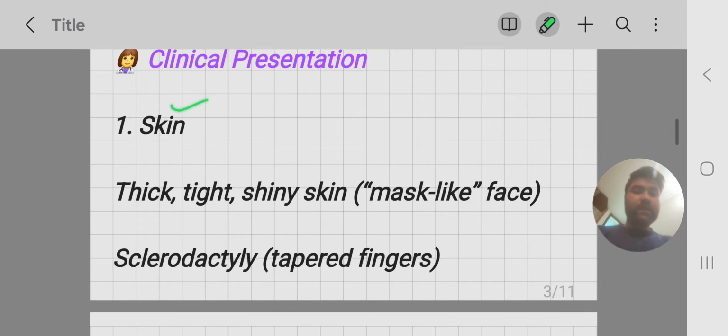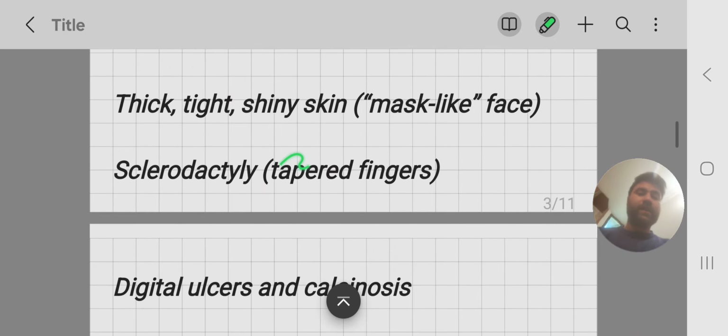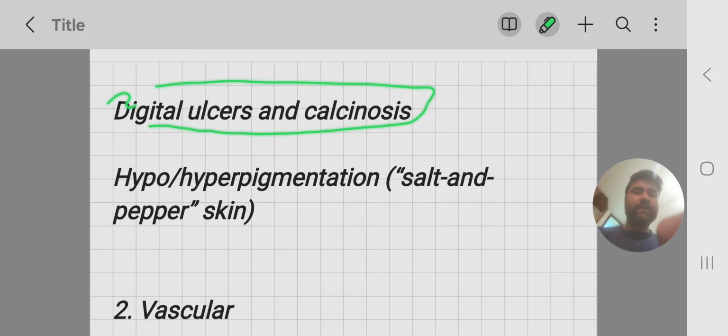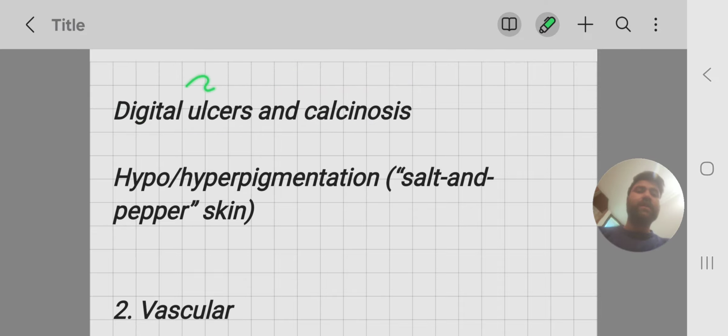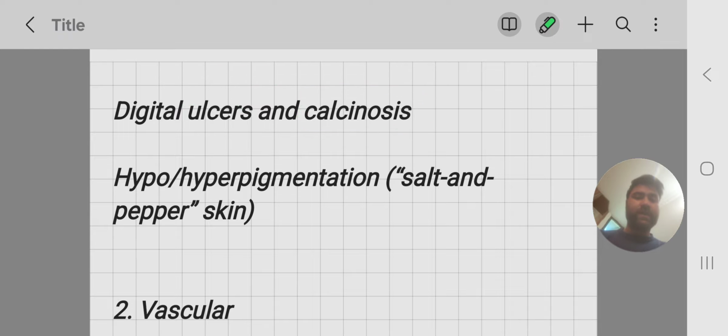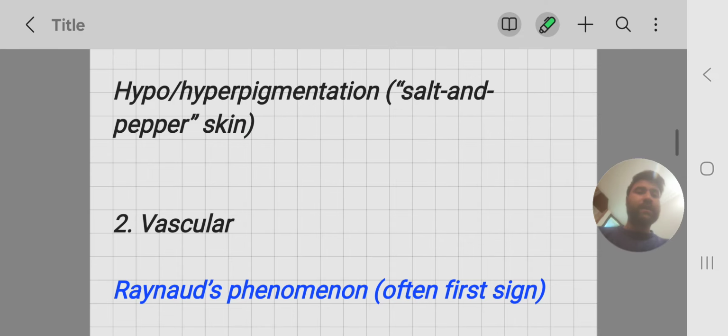Clinical presentation. Skin. There is thick, tight and shiny skin. Face is mask-like. There is sclerodactyly. The fingers are tapered at the ends. Digital ulcers are seen because the blood flow to the skin is decreased, leading to formation of digital ulcers, and later gangrene formation can also be seen. There is calcinosis, deposition of the calcium in the skin. Hypo or hyperpigmentation is also characteristic. It is also known as salt and pepper skin. Somewhere there is hypopigmentation, somewhere there is hyperpigmentation.